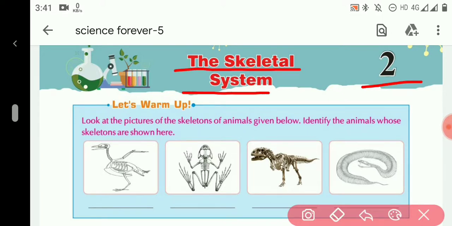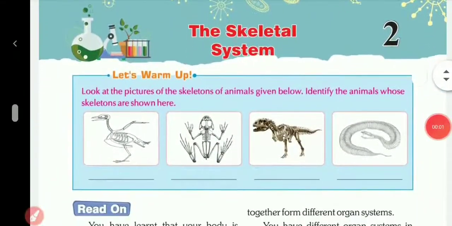What is a skeletal system? What is it made up of? So the skeletal system is a framework of our body which is made up of bones, and it protects and supports the body and the internal organs of our body. Now let us move towards the introduction part.